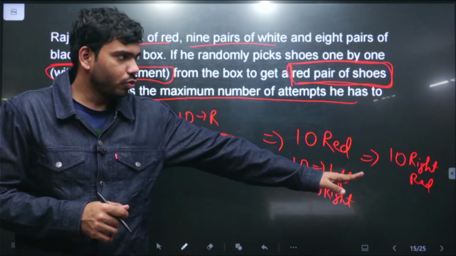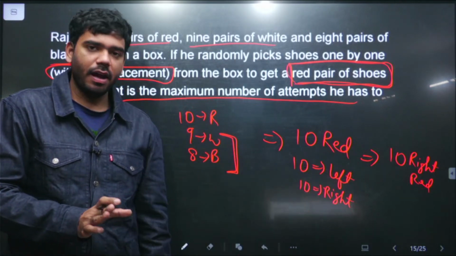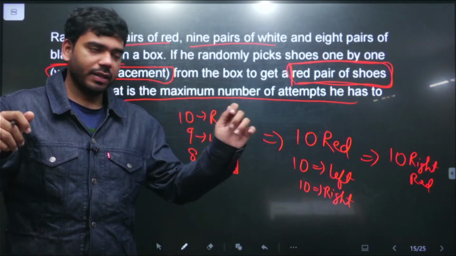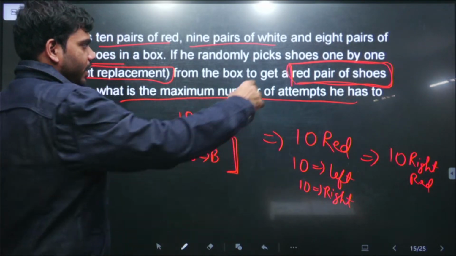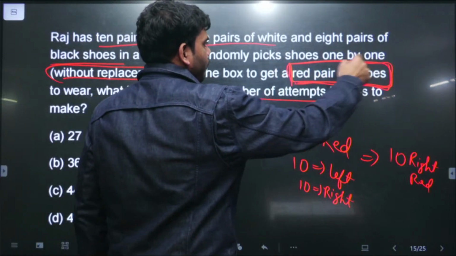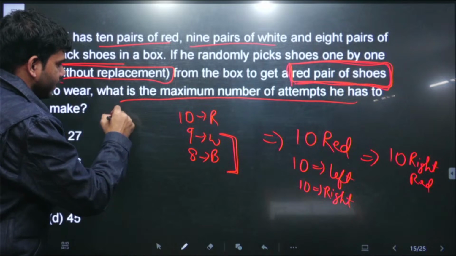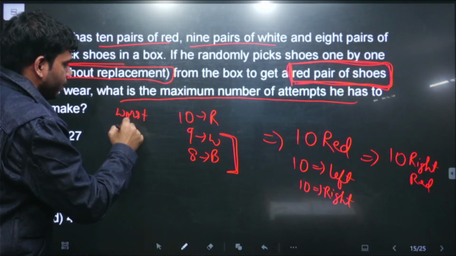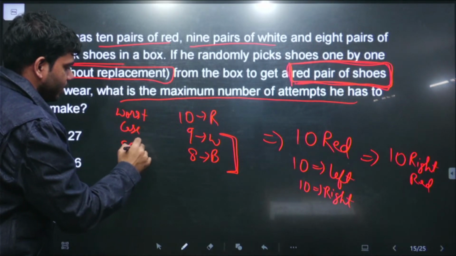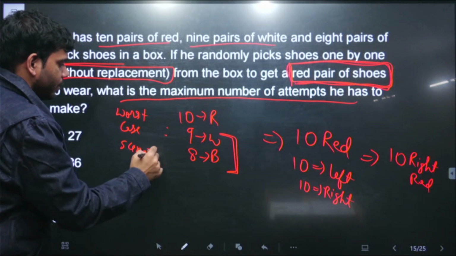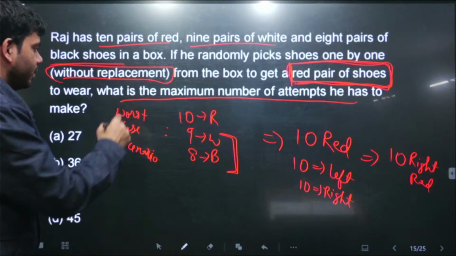Then he has to draw one more shoe, and after that he will have a complete pair: one shoe of the right leg and one shoe of the left leg. Then we can say he has a perfect red pair of shoes. So this is the possible worst case scenario, the most possible worst case scenario in which this can happen.